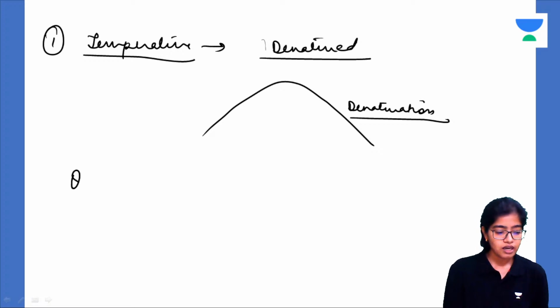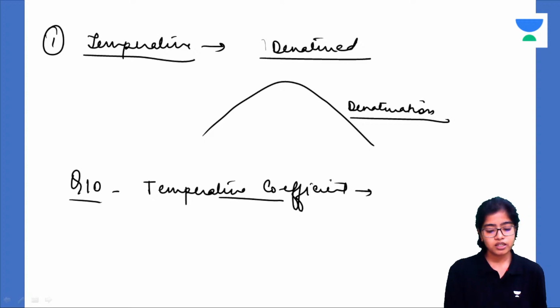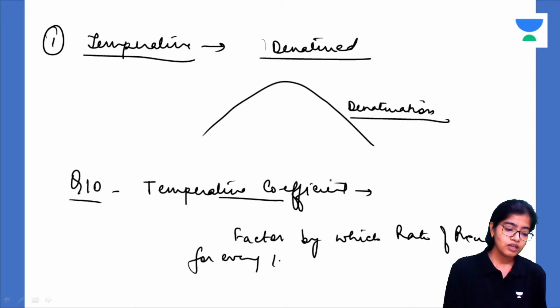So there is another important term, that is Q10. Q10, that is temperature coefficient. What is the temperature coefficient? Temperature coefficient is the factor by which the rate of reaction increases with every 10 degree Celsius increase in temperature.